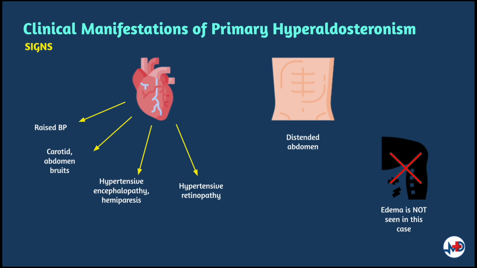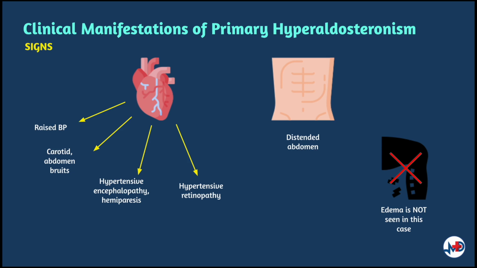Patients with primary hyperaldosteronism do not always present with specific findings, so a high suspicion based on the patient's history is vital in making the diagnosis. Besides, possible clinical findings that can be elicited include hypertension, and its findings related to cardiac failure, hemiparesis due to stroke, carotid bruits, abdominal bruits, proteinuria, hypertensive encephalopathy, and hypertensive retinal changes on fundoscopy, weakness, and a distended abdomen suggestive of intestinal obstruction due to ileus caused by hypokalemia.